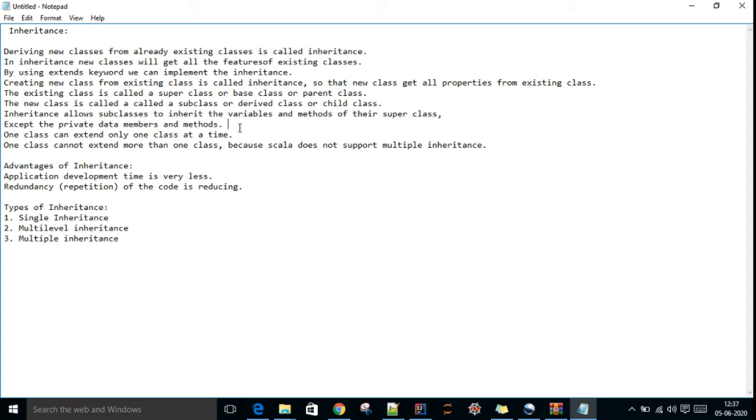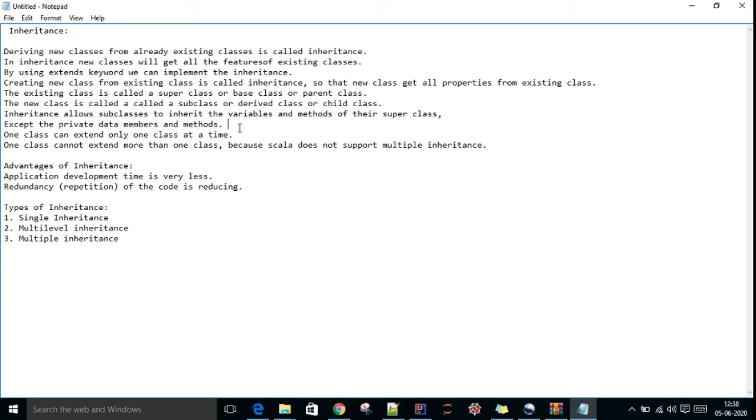If you declare variables or methods as private, then you cannot inherit those data members and methods.